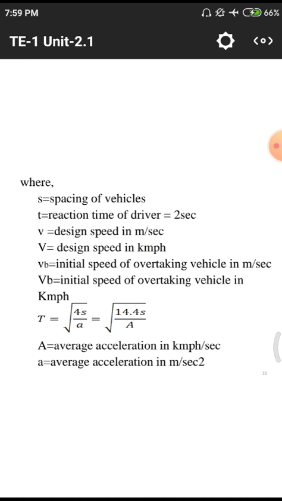S equals spacing, in terms of seconds for time, so that A equals average acceleration in kilometers per hour per second, and small a equals average acceleration in meters per second square. Those two formulas have different values. The first one we are having 4S by A, the second one we are having 14.4S by A. Okay.